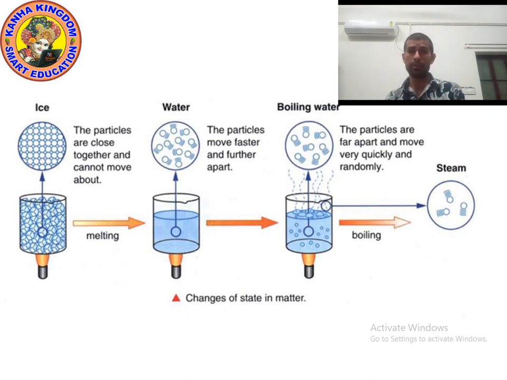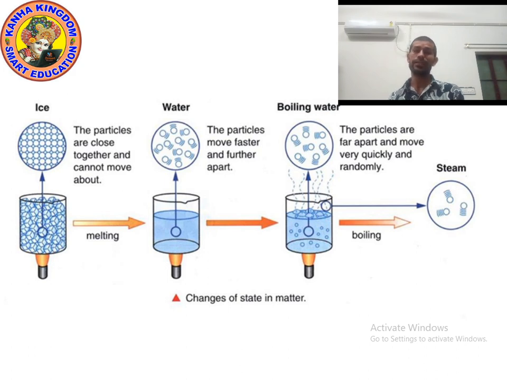Last time we studied about change in state of matter. Do you remember? When ice is heated, it changes into water. When water is heated, it changes into water vapor, meaning steam. When steam is cooled, it again changes into water. When water is cooled, it again changes into ice. So this is called change in state of matter.